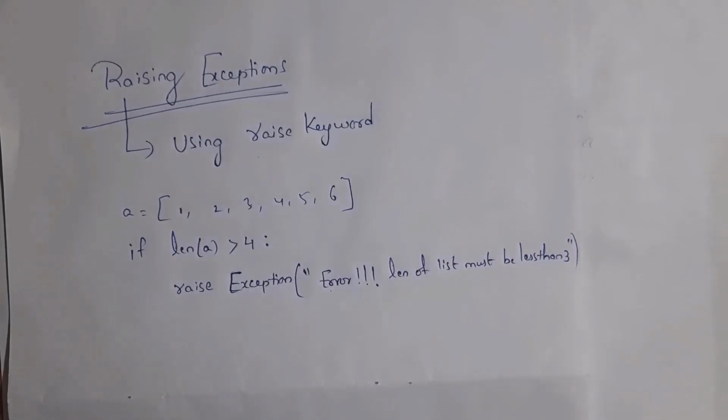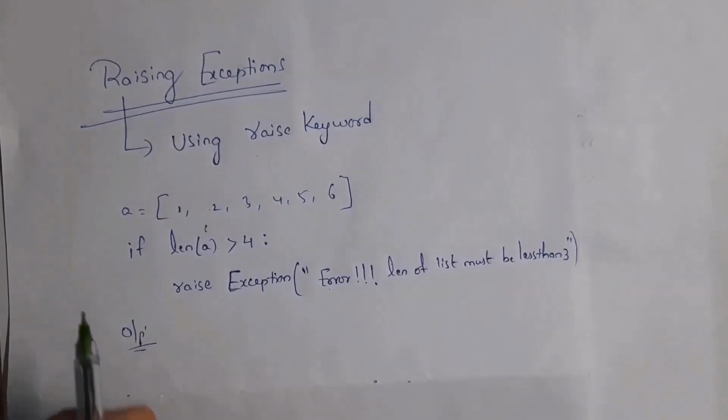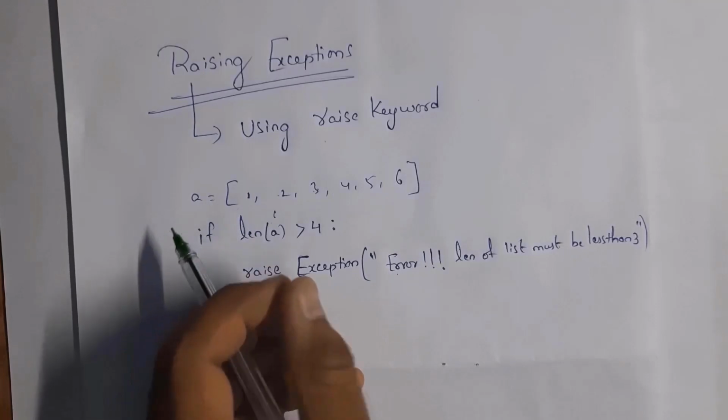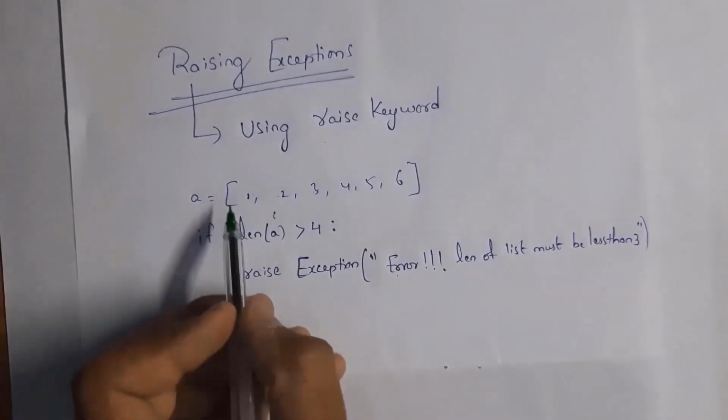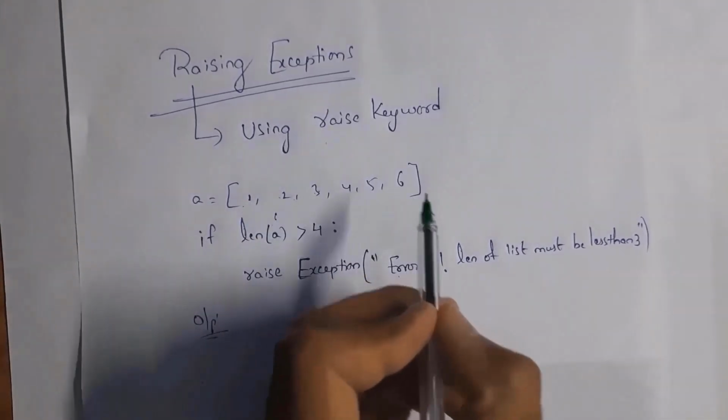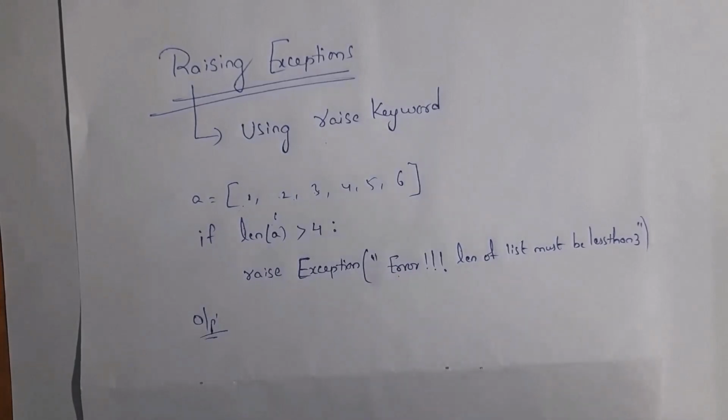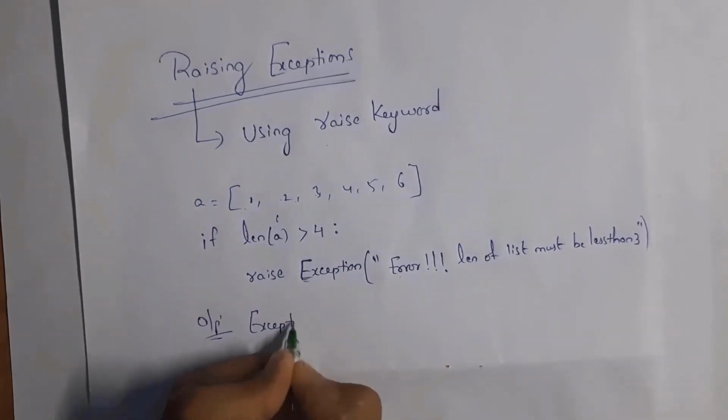We can create custom exceptions by using the raise keyword. Here I gave the condition that the length of a should not be greater than 4. But here I took a total of 1, 2, 3, 4, 5, 6, so 6 items. So the length is 6, and it will display the exception. So this is my output.